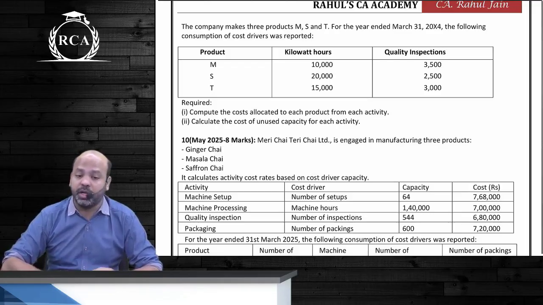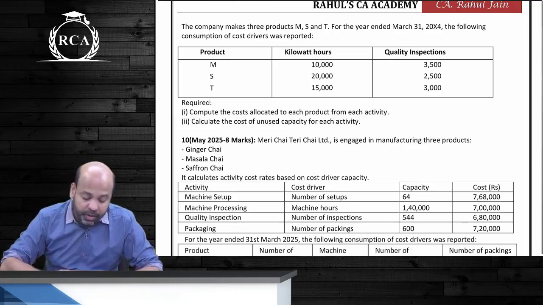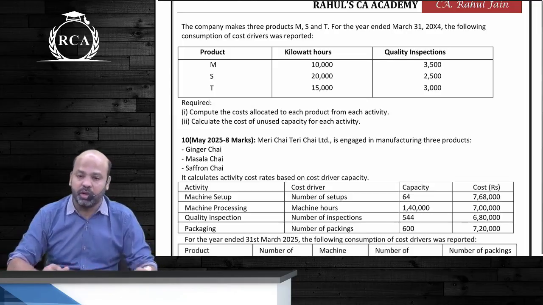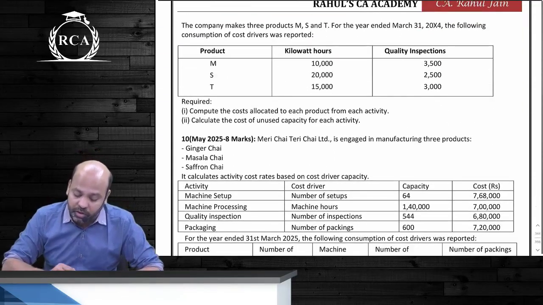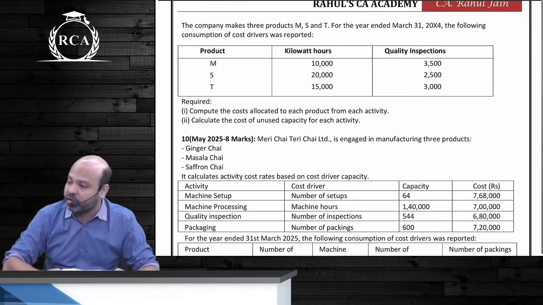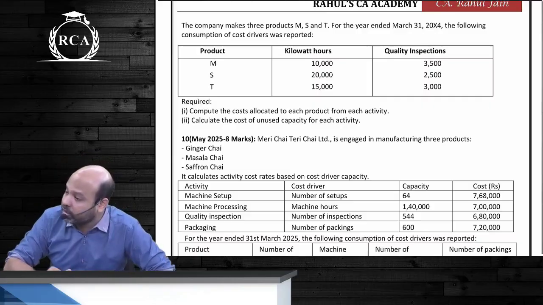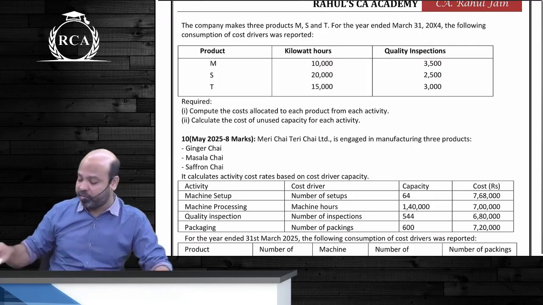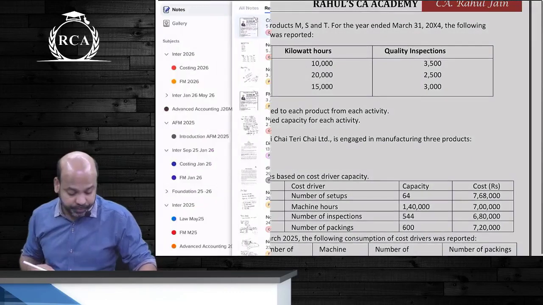Calculate the cost of unused capacity for each activity. It is exactly the same as under recovery of overheads. If you look at quality inspections, guys, the total capacity was 10,000 inspections, whereas the actual quality inspections, again, there is an underutilization of 1,000. The remaining amount, beta, will become your cost of unused capacity. Are we clear? We've already written rate per driver, guys. We'll directly start allocating cost. That is the answer to the first bit.